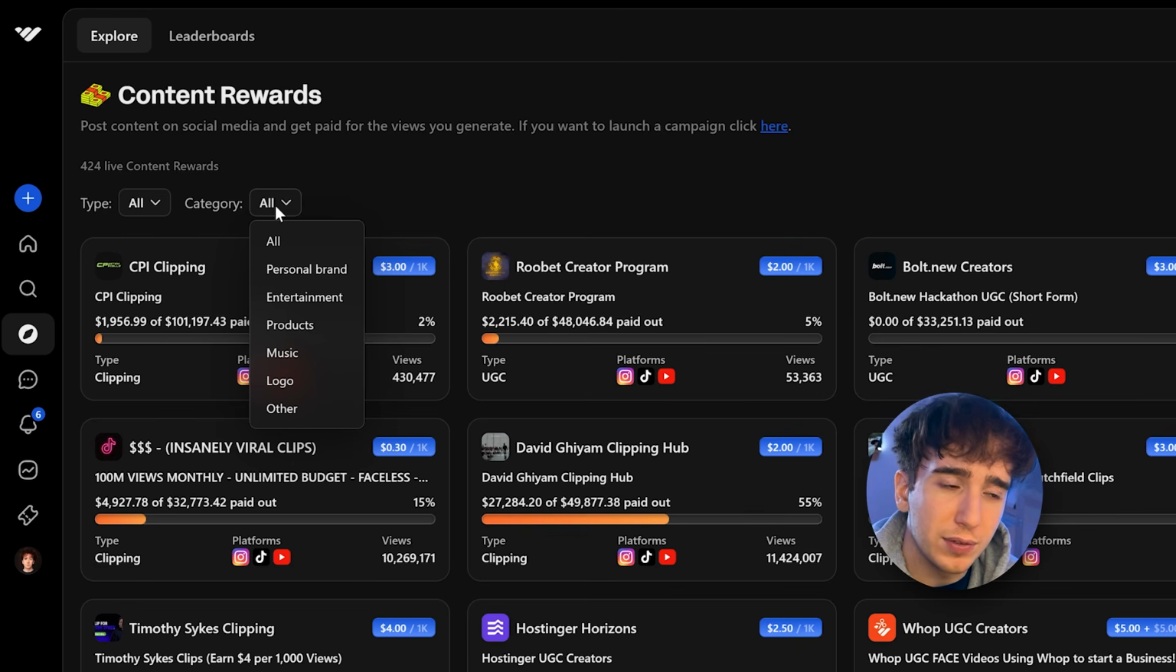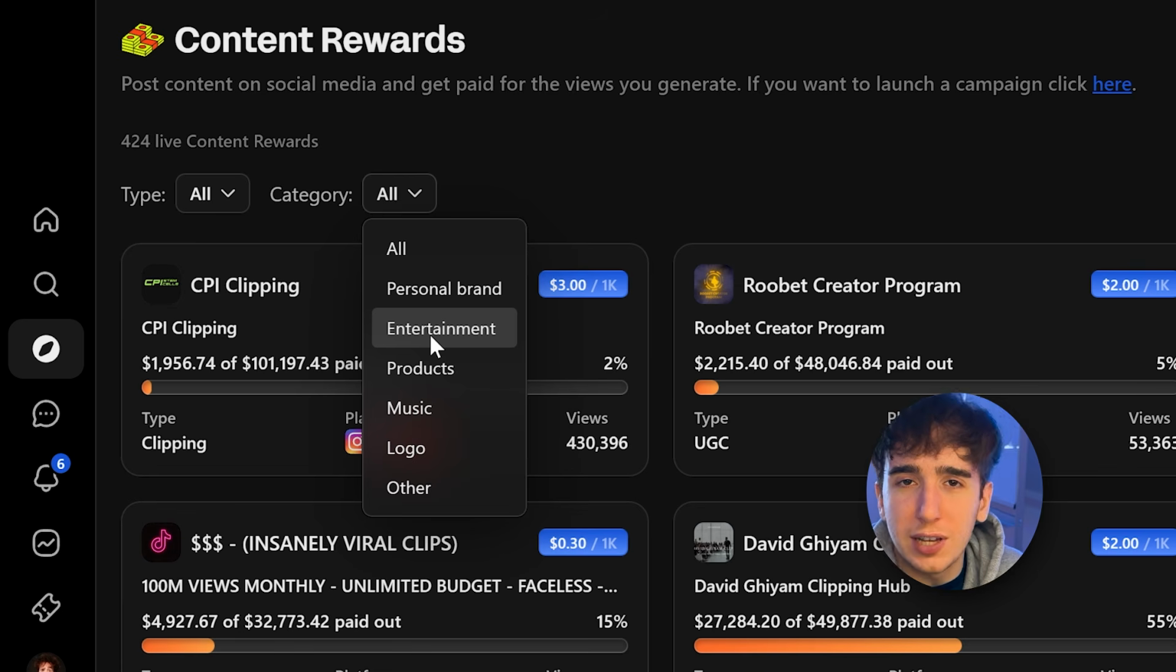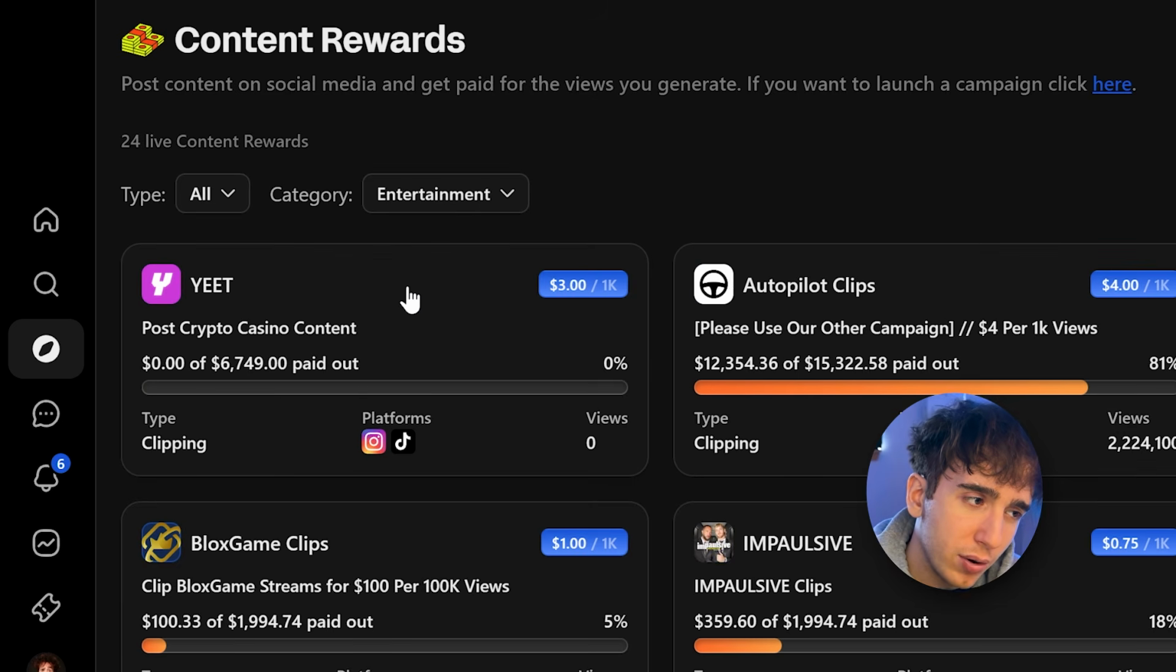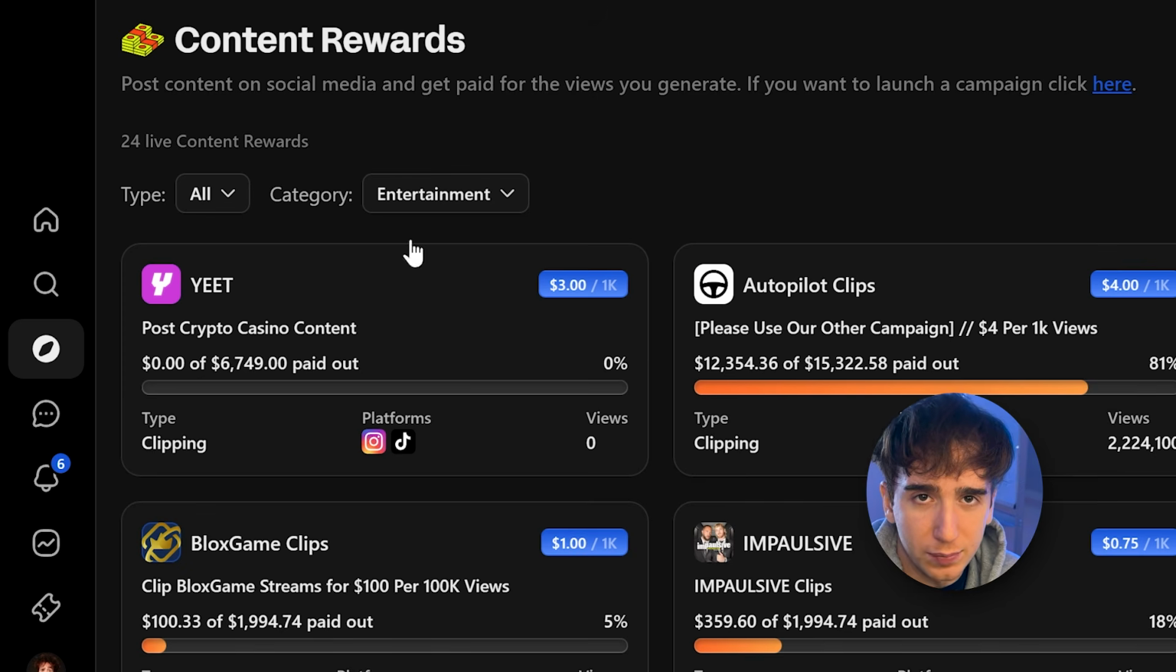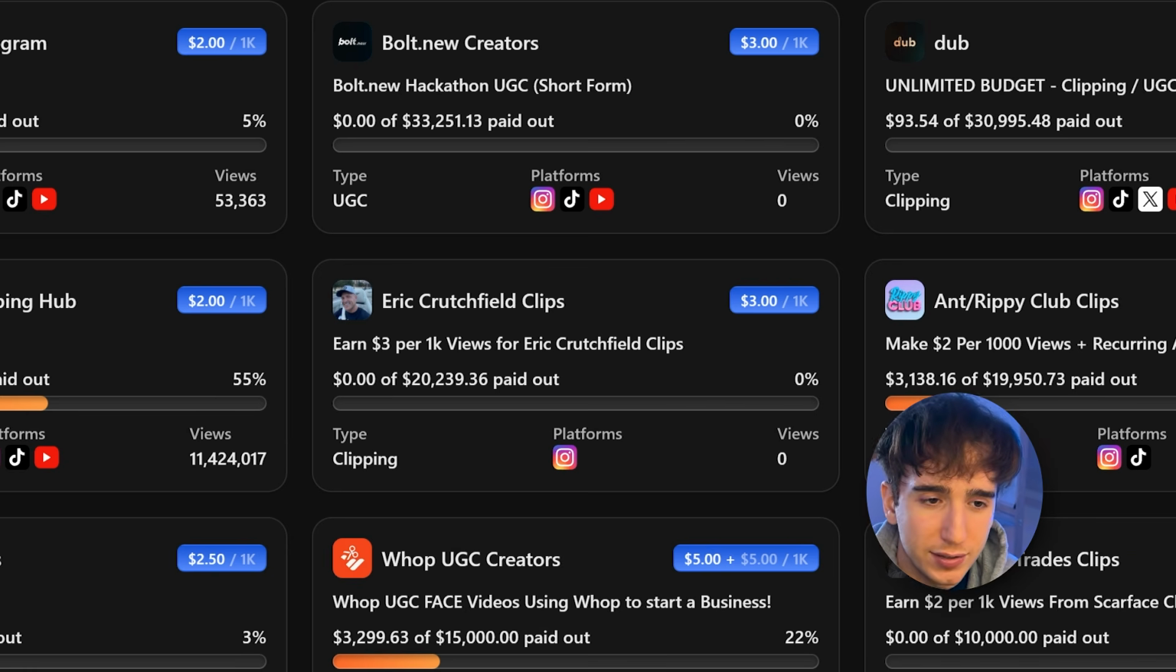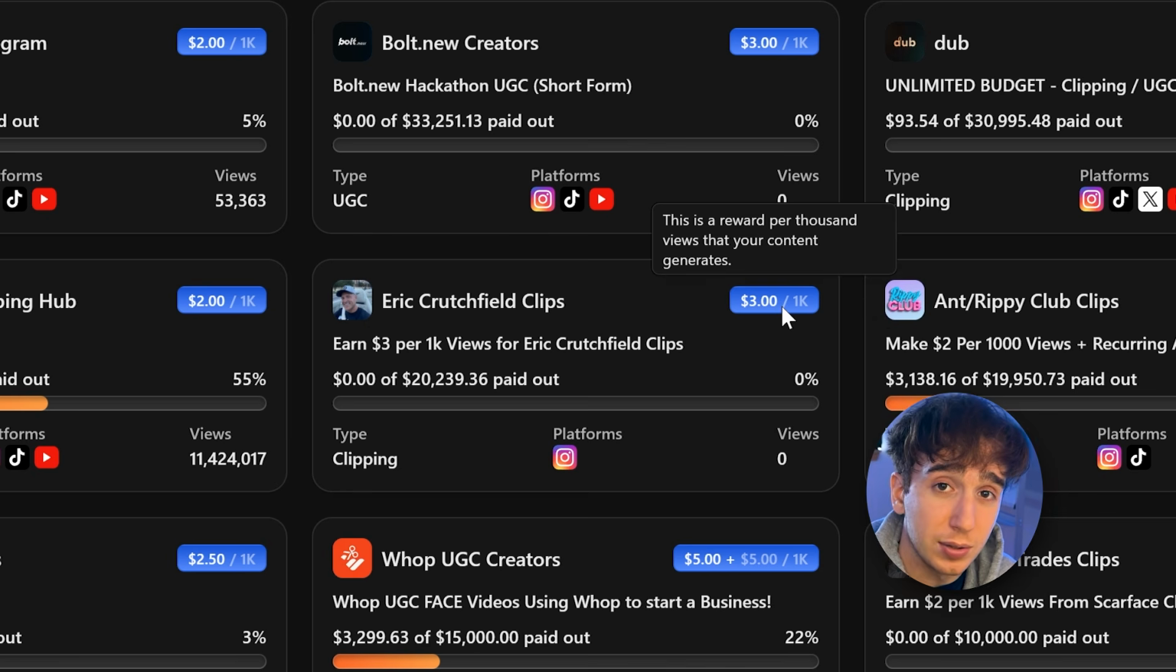Now again, the strategy here is pretty simple. The first thing you're going to have to think about is what am I actually good at? If you're really good at editing or clipping streamers, you'll probably want to go to a category that reflects that. For example, if you're good at clipping streamers, you might want to go to the entertainment section and find one specifically for that. Or if there's a streamer that you already watch whose content you're already very familiar with, it'll actually be very easy for you to clip for that. The second thing you want to look for, obviously, is the RPM, or how much they're actually paying you per 1,000 views. Obviously, the higher this is, the better.